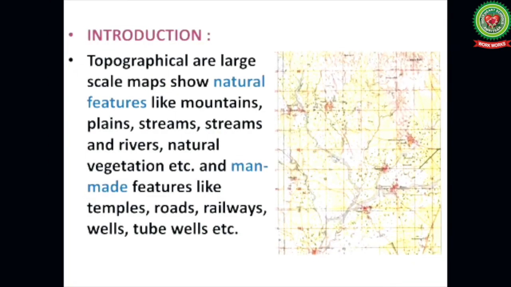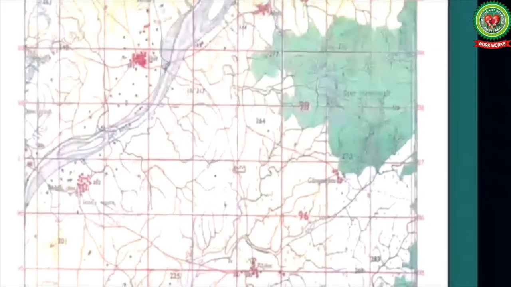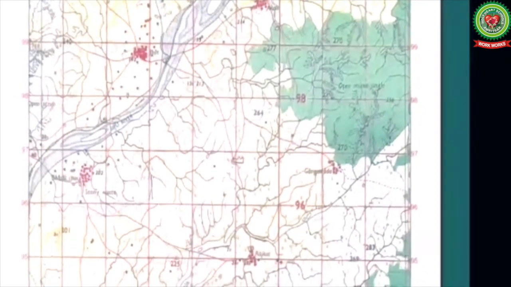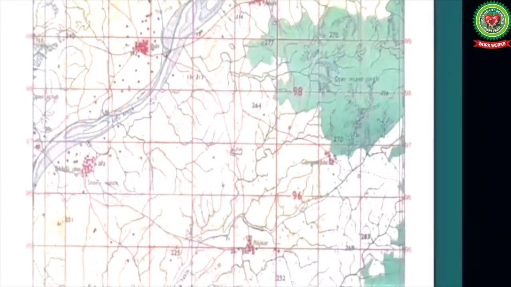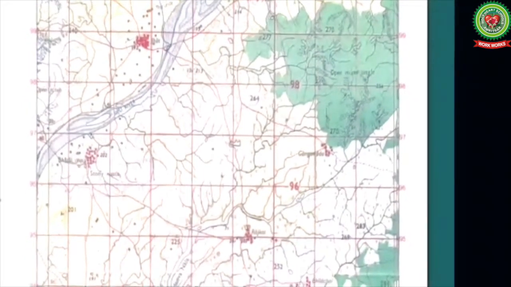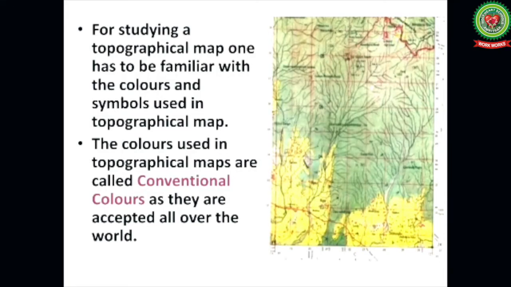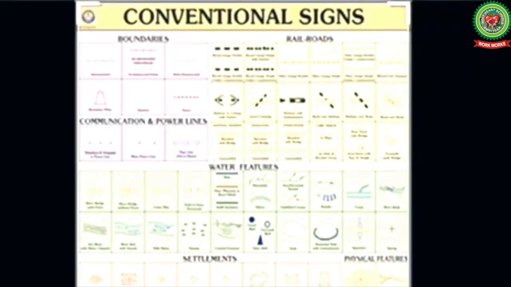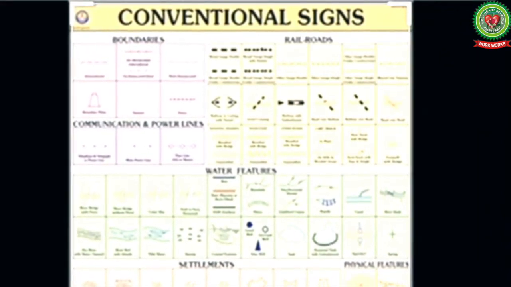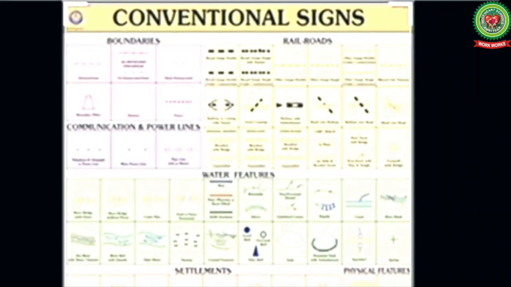Topographical maps or topo sheets are large-scale maps that show natural features like mountains, plains, streams and rivers, natural vegetation, etc. and man-made features like temples, roads, railways, wells, tube wells, etc. For studying a topographical map, one has to be familiar with the colors and symbols used in topographical maps. That means the signs and symbols are very useful in map reading.